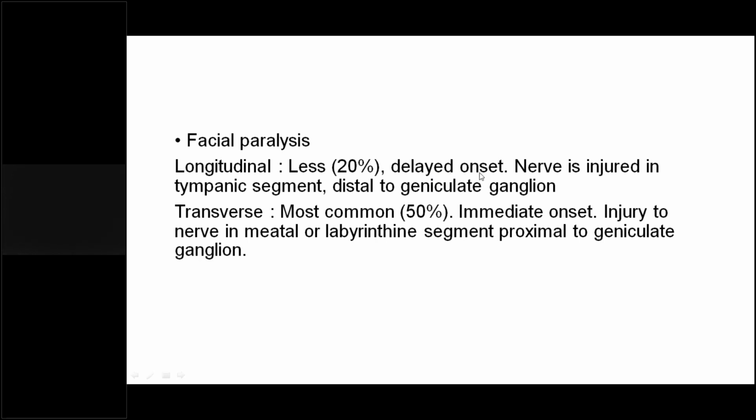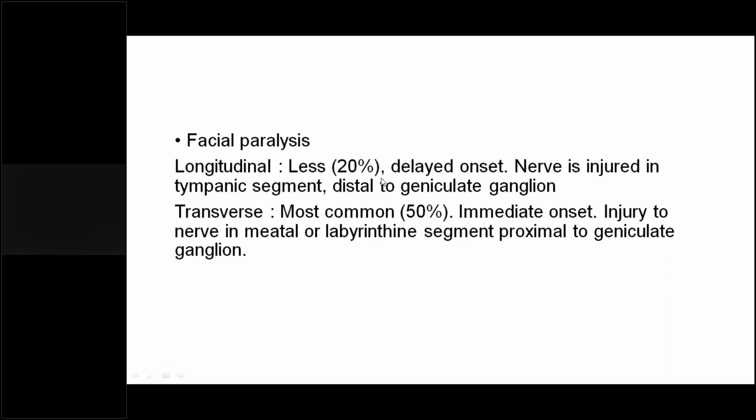The nerve is injured in the tympanic segment. We have around 4 segments: the labyrinthine segment, the tympanic segment, the mastoid segment, and the last segment, which is when it crosses the stylomastoid foramen. So the most likely part of the facial nerve which may get injured with the longitudinal type of fracture is the tympanic segment, that is distal to the geniculate ganglion.